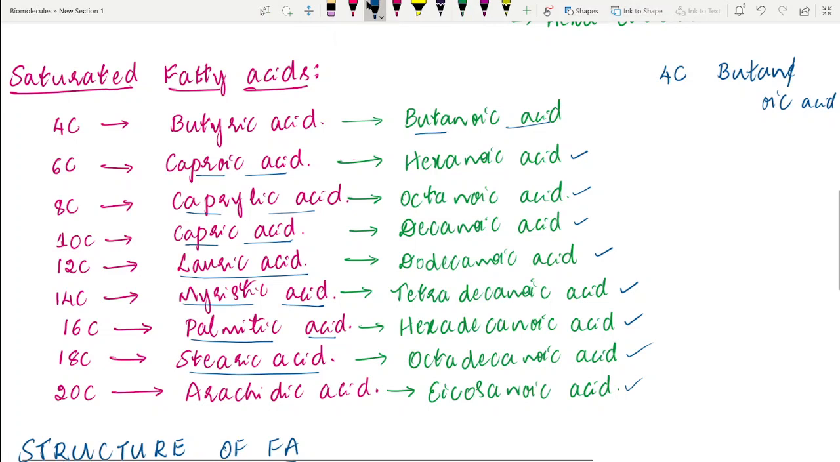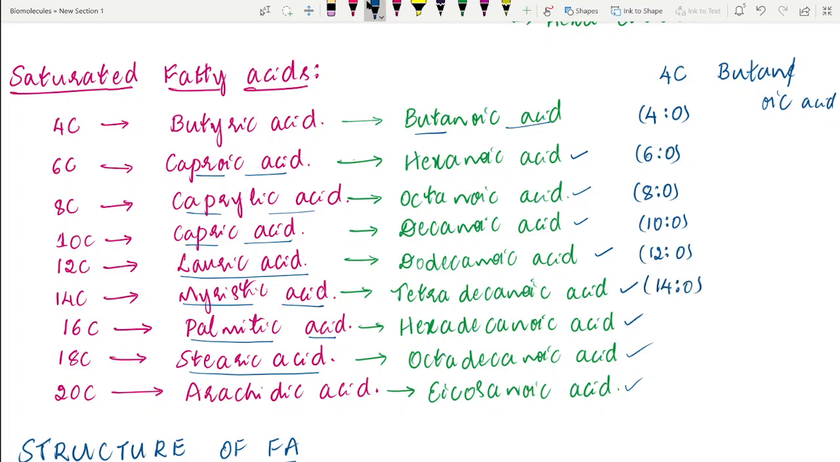For butanoic acid, the number of carbon atoms is 4 and the double bonds are 0, so 4:0. For caproic acid, it is 6:0. For caprylic acid, it is 8:0. For capric acid, it is 10:0. For lauric acid, as I have already told you, it's 12:0. For myristic acid, it is 14:0. For palmitic acid, it is 16:0. For stearic acid, it is 18:0. For arachidic acid, it is 20:0.